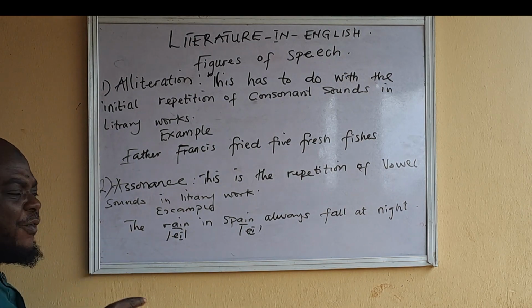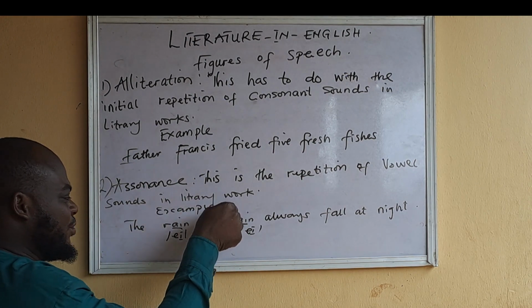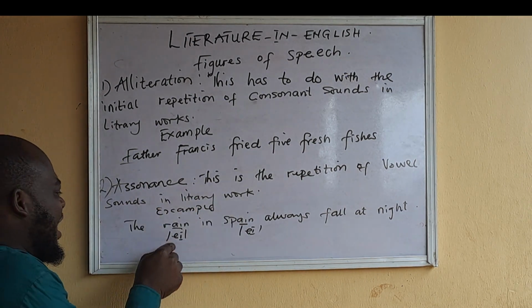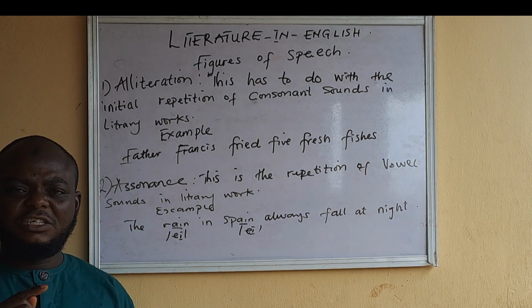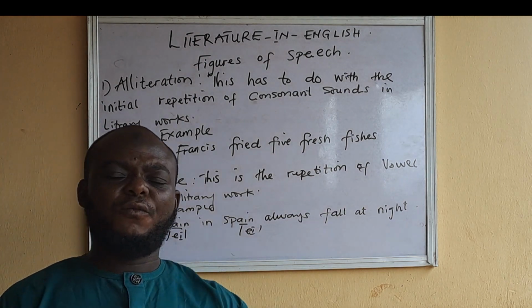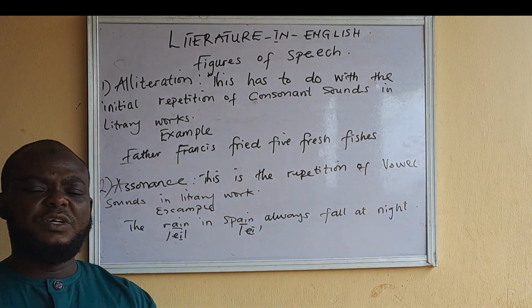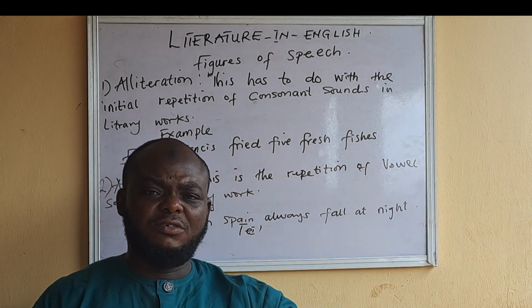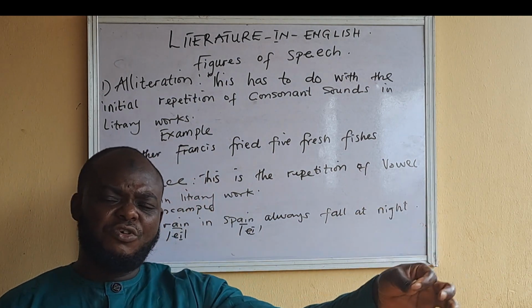That is an assonance. Assonance is the repetition of vowel sound, while alliteration is the repetition of consonant sound. So alliteration has to do with the initial repetition of consonant sound in any word. Initial, not at the middle, not at the back.